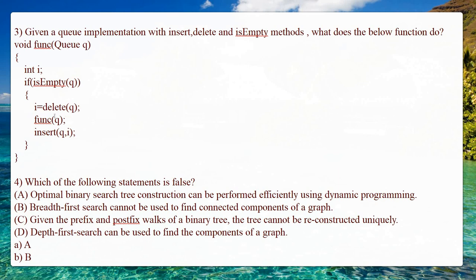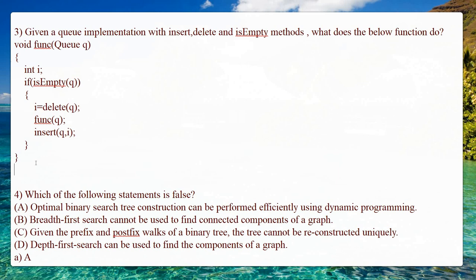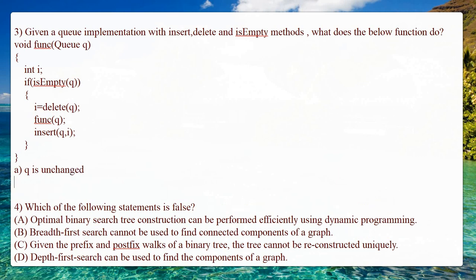Then the function of queue, again this queue is called with insert of queue comma i. So delete of queue gives i, and then insert of queue puts i back. So the queue which was there earlier remains the same, which means the queue is unchanged. There will be options like queue remains unchanged or queue is reversed. Here queue is not reversed, so it will be queue is unchanged. The options will be like queue is unchanged, and next, queue is reversed.